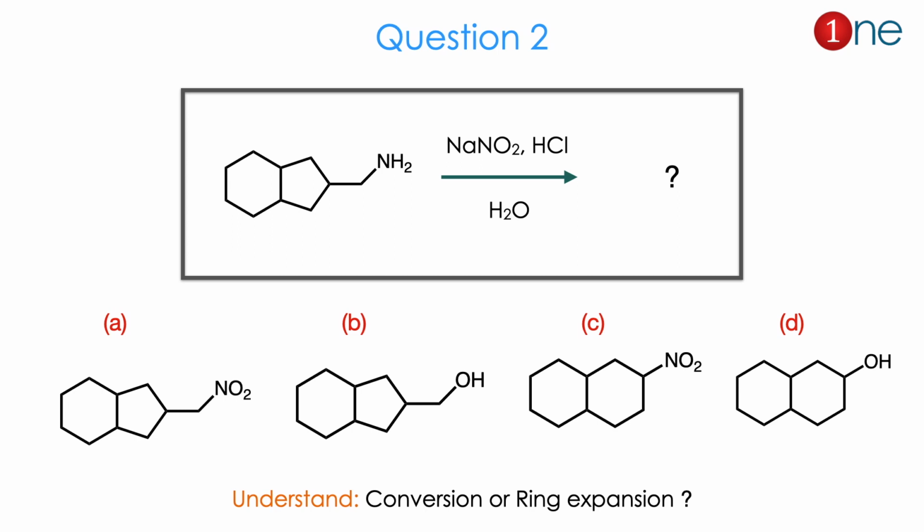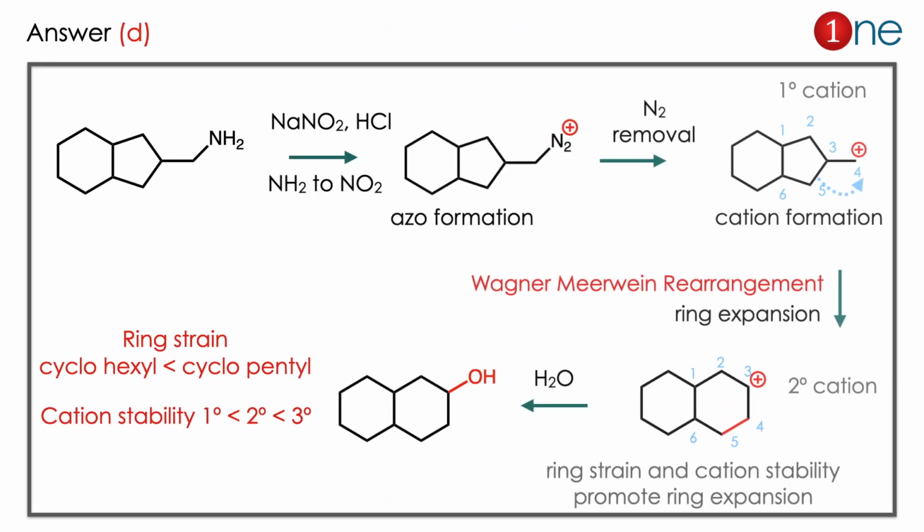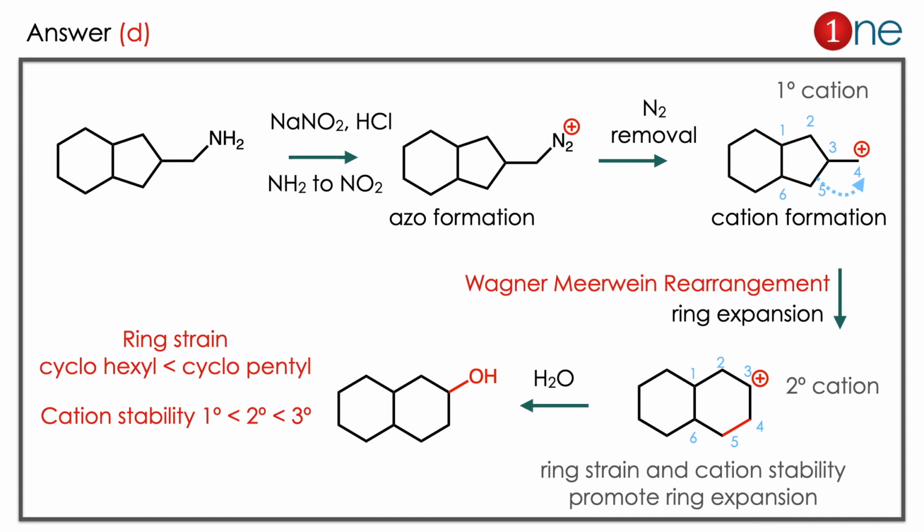The products are functional group variations: NO2 directly bonded instead of NH2, or OH is there, or direct ring expansion with NO2 or OH here. So from the question you have to understand that ring expansion occurs. The functional group conversion also occurs here. The answer is D. Let us see how.